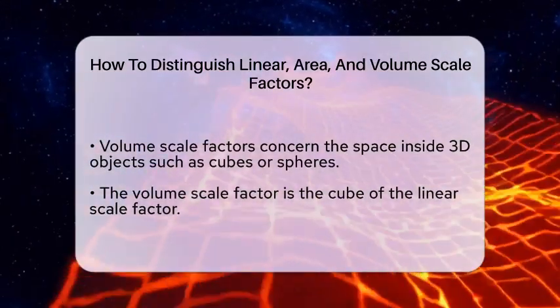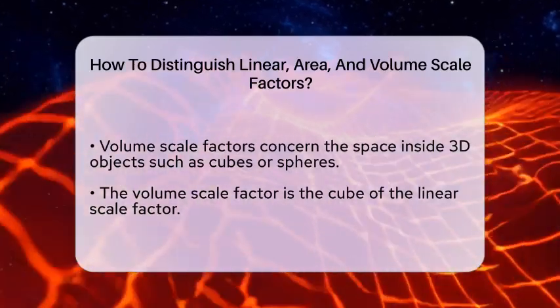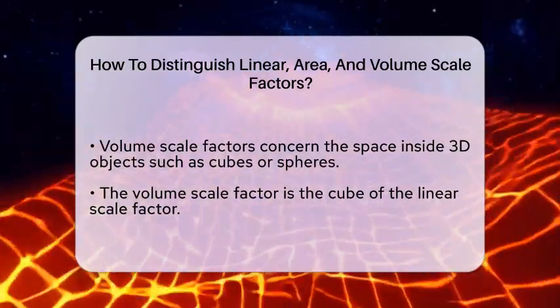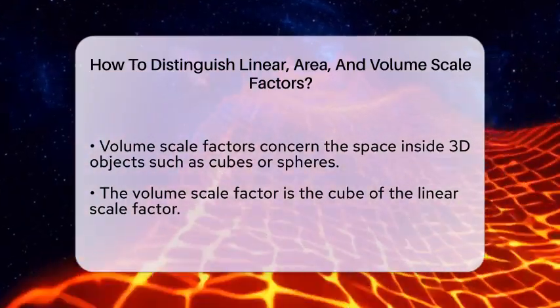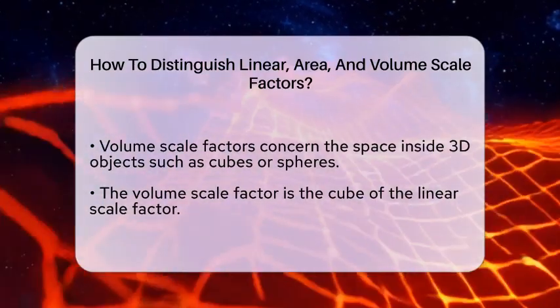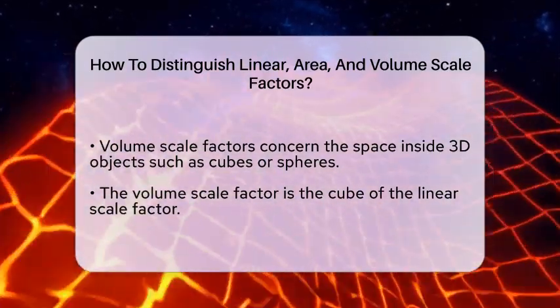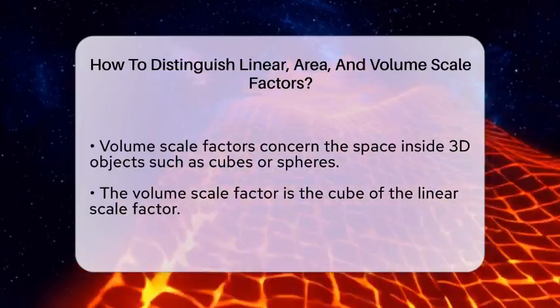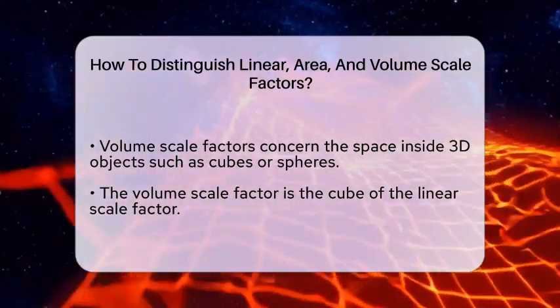Now, volume scale factors are about the space inside three-dimensional objects like cubes, cylinders, or spheres. The volume scale factor is the cube of the linear scale factor. So, if the linear scale factor is 3, the volume scale factor is 27. This means the larger shape holds 27 times the volume of the smaller one. Think of it as how much more stuff you can fit inside when you scale up a shape in 3